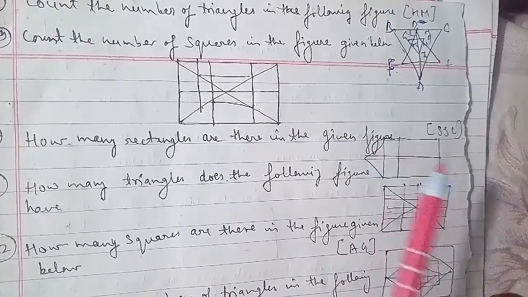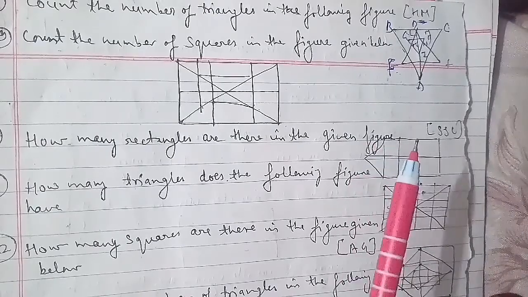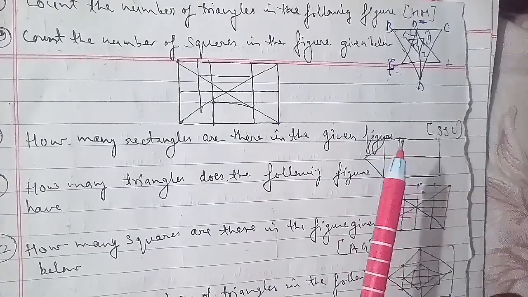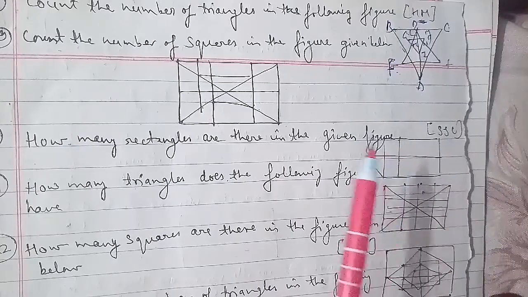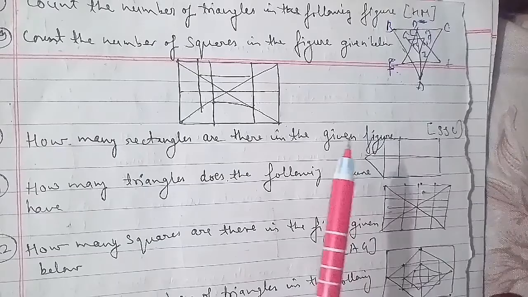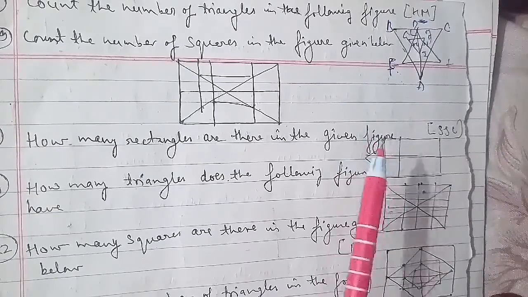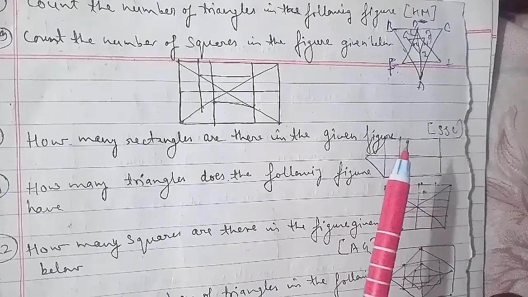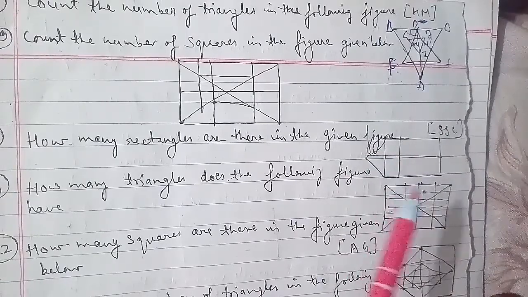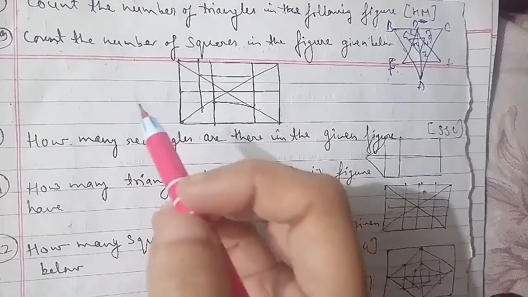DEF is the only triangle having eight components, and ABC is the only triangle having twelve components. So we have 8 plus 10 plus 5 plus 2 plus 1 plus 1, which equals 27 triangles in the figure.